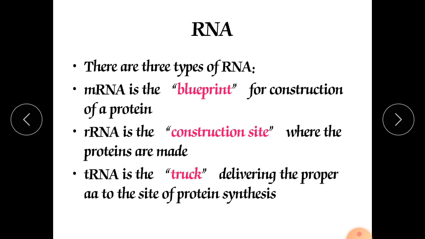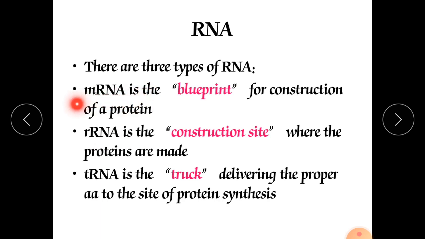And next is tRNA, also called transfer RNA. Transfer RNA is the truck delivering the proper amino acid to the site of protein synthesis. It is required for transportation of amino acids. That's why it is mentioned as a truck. It works as a transporting vehicle. This tRNA works as a transporter, whereas rRNA gives the specific location for protein synthesis, and mRNA gives the basis. It works as a railway track.